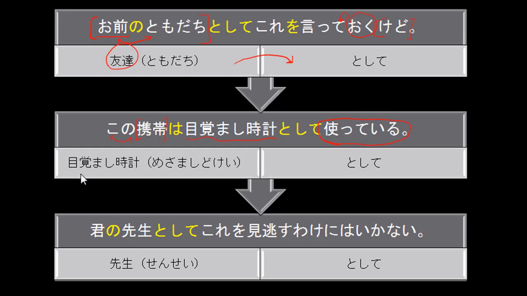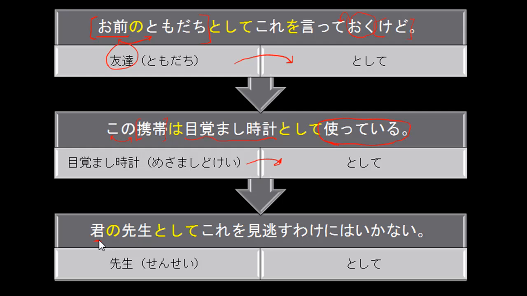And then we have mezamashi-doke, and then toshite, and then again we have this noun being connected to this toshite grammar structure. Now our third sentence is Kimi no sensei toshite kore o minogasu wake ni wa ikanai.